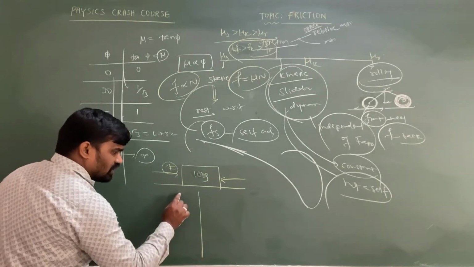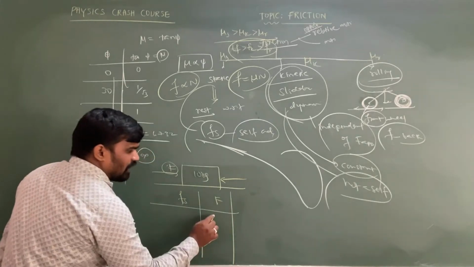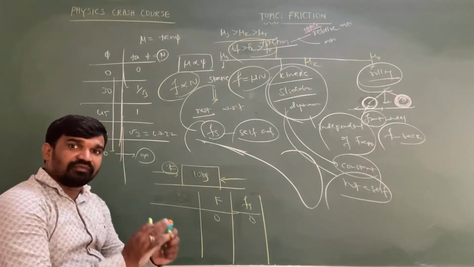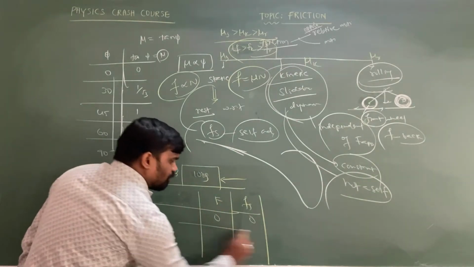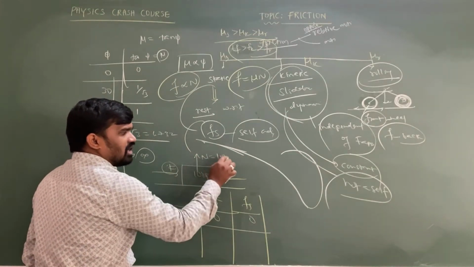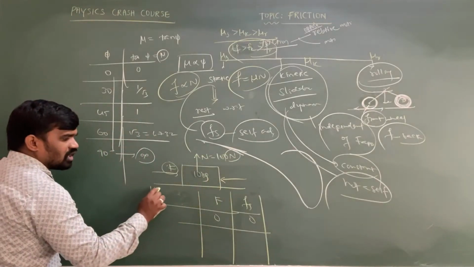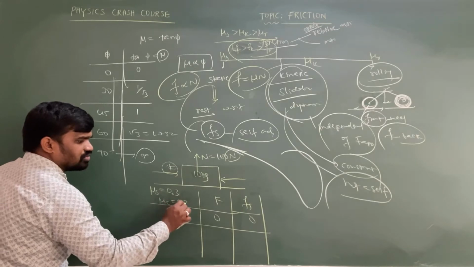So observe this one, static friction, applied force. Now here, if applied force is zero, then static friction is also zero, because if you are not applying any force, then you won't experience a resistive force. Suppose, let you consider here, normal force is equal to weight of the block, 100 newtons I am taking. Let you consider coefficient of static friction equal to 0.3, coefficient of kinetic friction equal to 0.2.